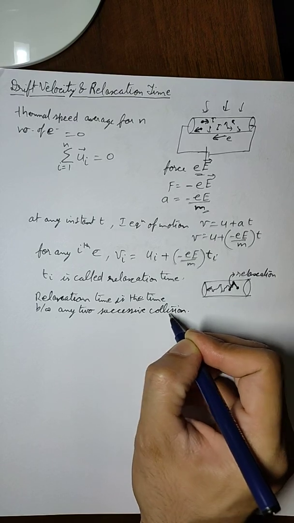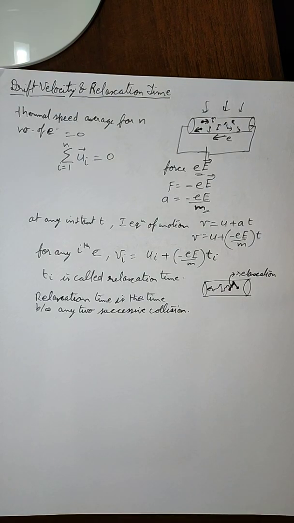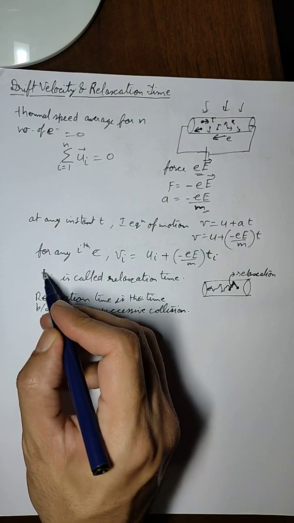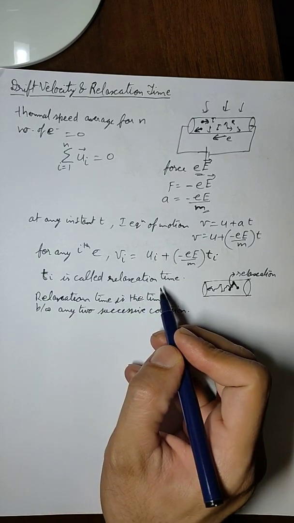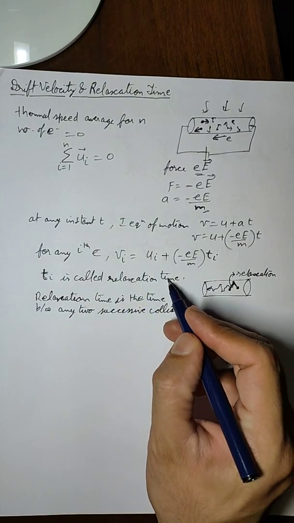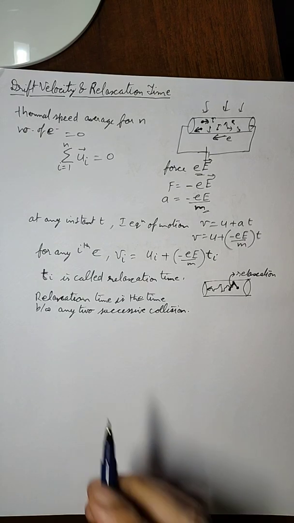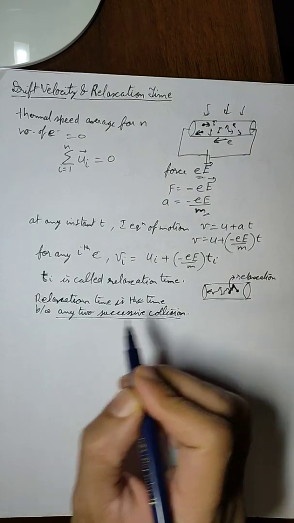Now it is practically not possible to find out the relaxation time of each individual electron, so we always take an average. So this τ that we defined here is the average relaxation time. When I say relaxation time, it is automatically implied that we are talking about average relaxation time. So it is the time between any two successive collisions.